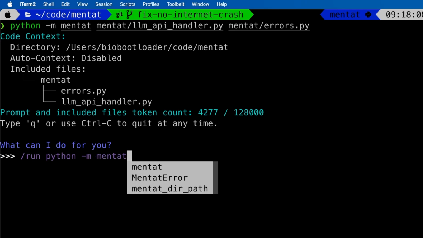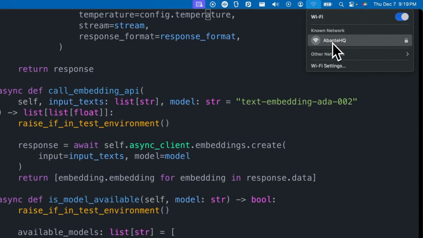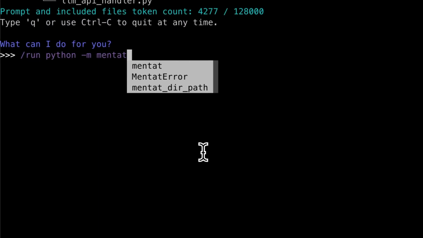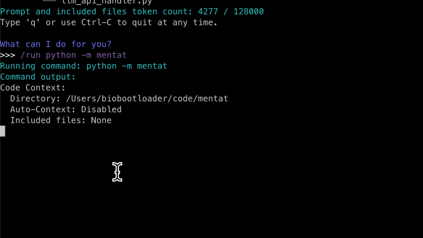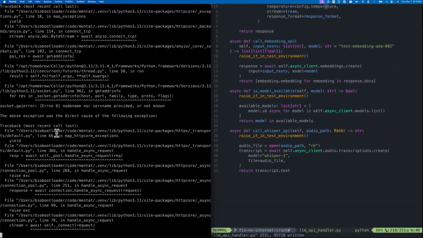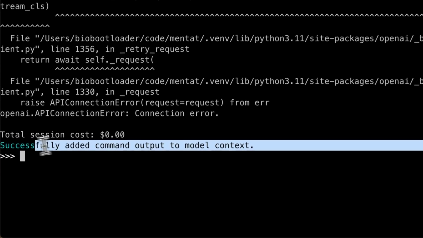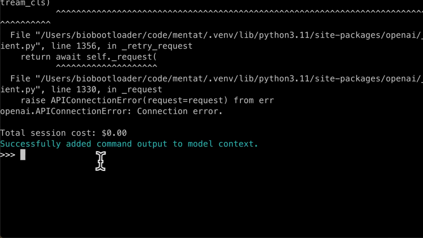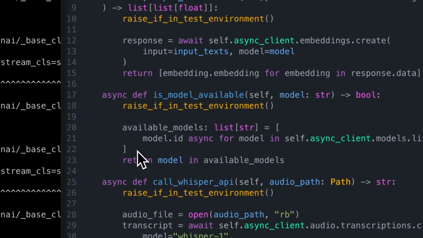And the point of that is I want to fix a crash when users don't have internet. So I'm going to turn off my internet so that we can replicate this crash. And we're running. And here's the crash. So this is the inside Mentat that's crashing. The outside Mentat does not crash, and it says successfully added the command output to the model context. Great. So we're going to turn the internet back on so we can actually use Mentat.